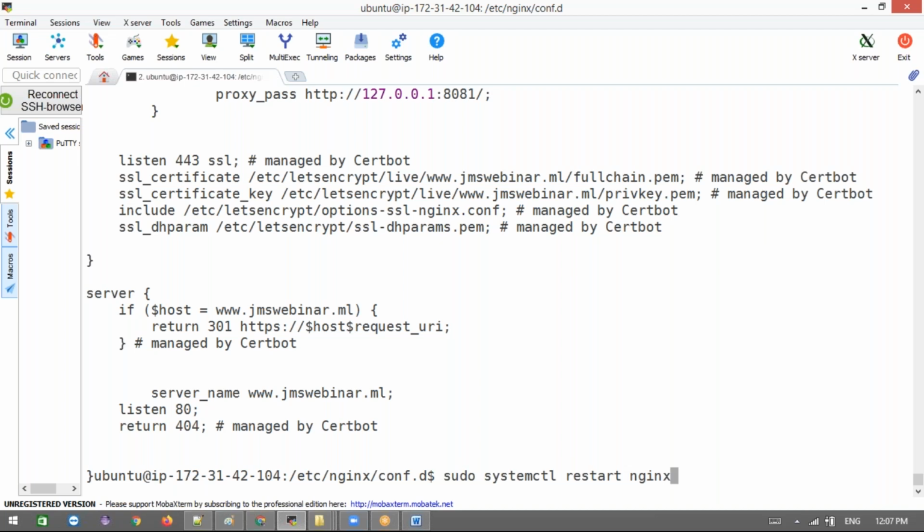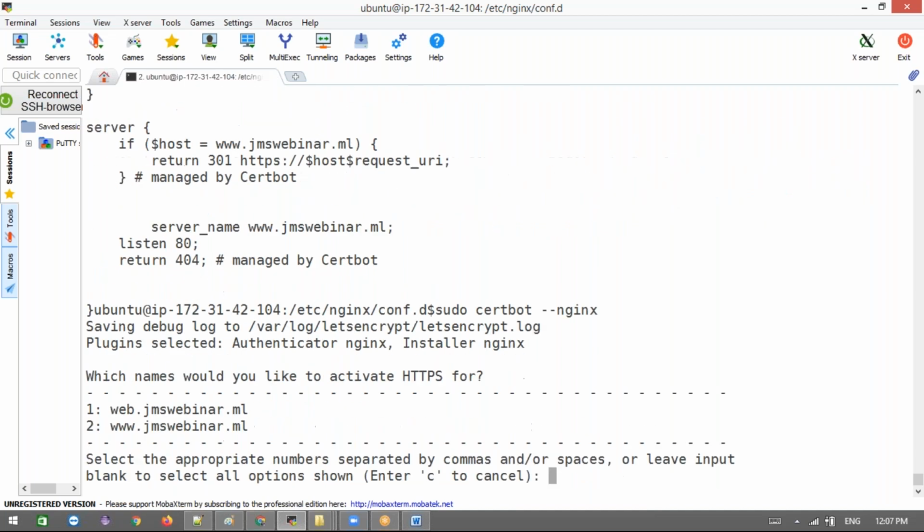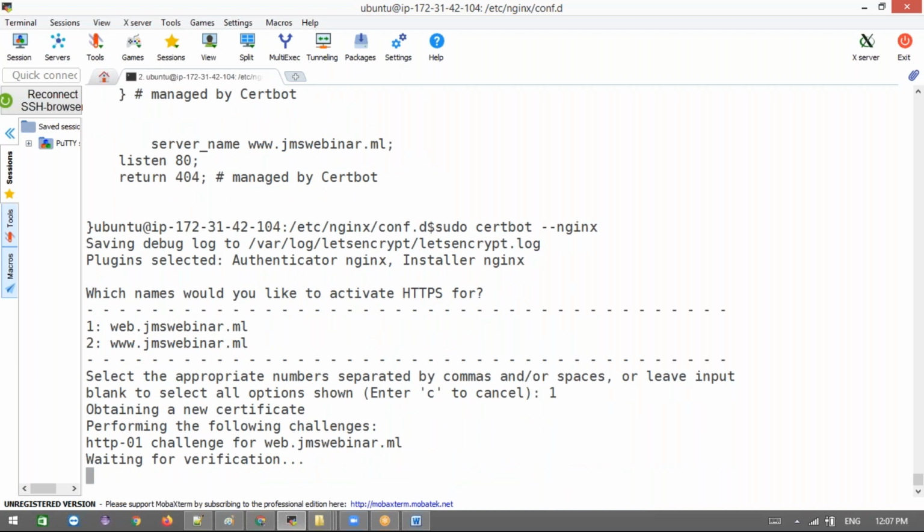For that, what we do? We need just one command that we need to use here. Okay, this command: sudo certbot nginx. Now it will ask which domain you want to install the certificate for. The first one is already there. It will ask, can we override this? If you don't want that, then we can use just your first one directly. The second one we already have from the previous one, right? Let's enter this. You can see the numbering here.